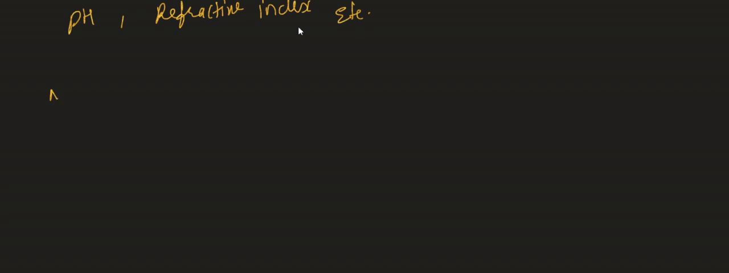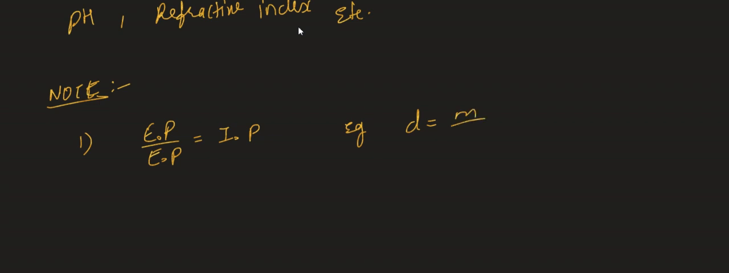Let us write a few important points here. The most important point is that there are two important points in total. The first important point is whenever you divide extensive property by extensive property, what are you going to get? Intensive property. Let us take one small example. Density is equal to what? Mass by volume. As you know, mass is what? Extensive property. Volume is what? Extensive property. So therefore density is acting as what?